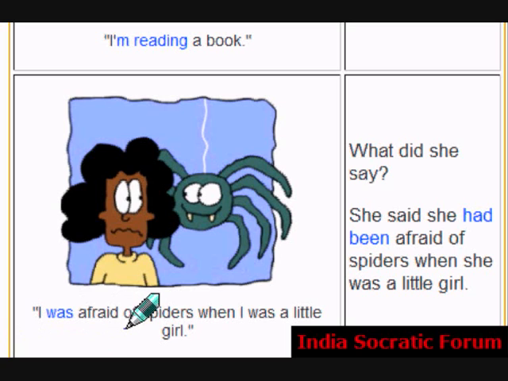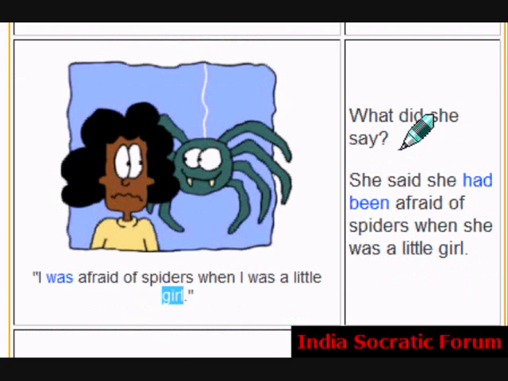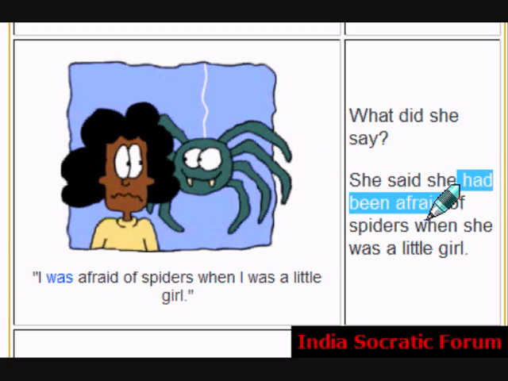"I was afraid of spiders when I was a little girl," says this lady. What did she say? She said she had been afraid of spiders when she was a little girl. Look, I was afraid becomes she had been afraid.